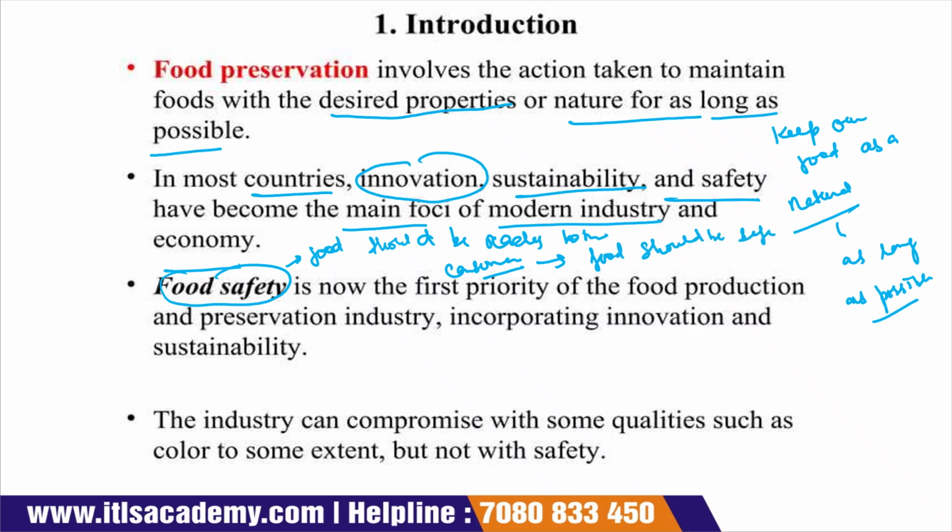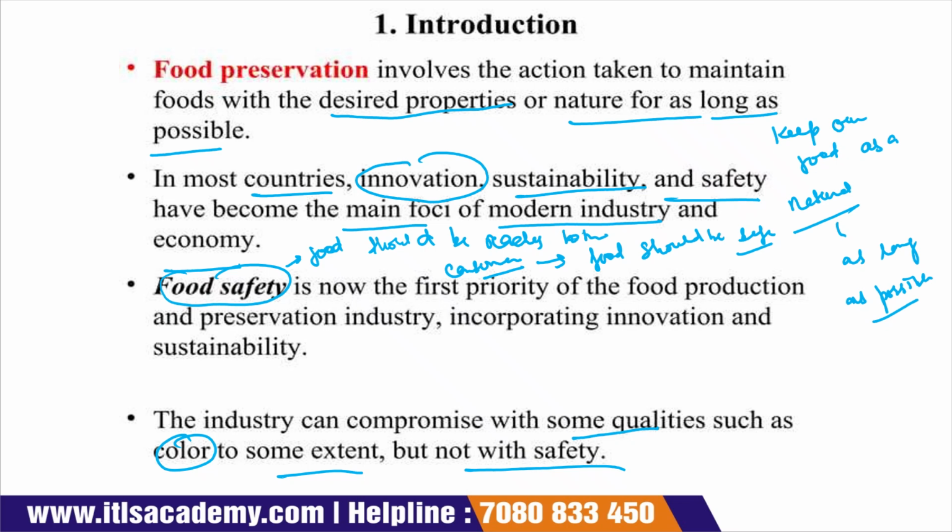Food should be safe means that when the consumer consumes that food product, it does not cause any illness to the consumer. That is known as food safety, and this is a main aim of different countries, that they should apply innovative techniques and sustainability so that the food reaching the consumer is safe.